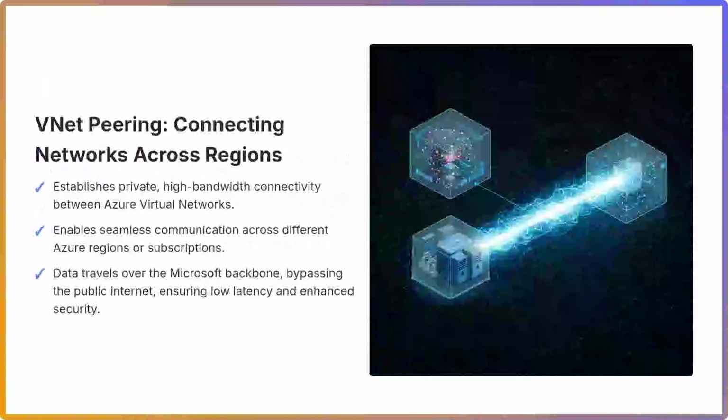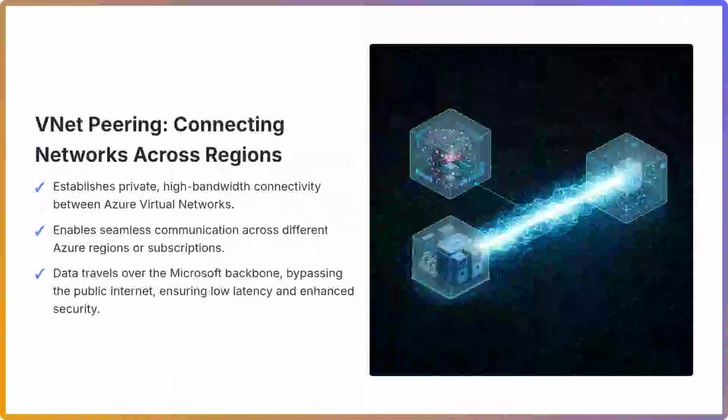VNet peering is a fundamental Azure networking capability that facilitates the private connection of two Azure virtual networks. This feature is particularly crucial for establishing secure and high-bandwidth communication between VNets located in different Azure regions or even across distinct Azure subscriptions. When VNet peering is implemented, the virtual networks behave as if they are a single, cohesive network, enabling resources in one VNet to communicate directly and privately with resources in the peered VNet.